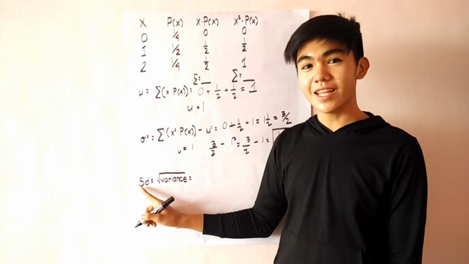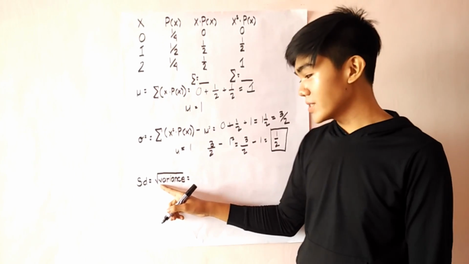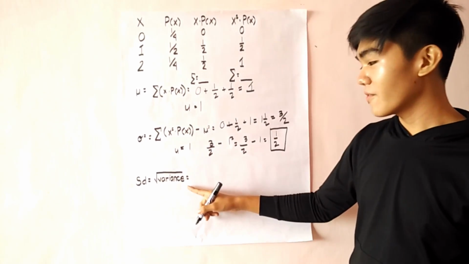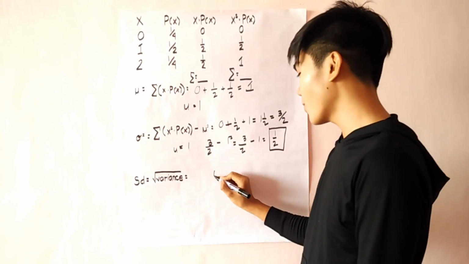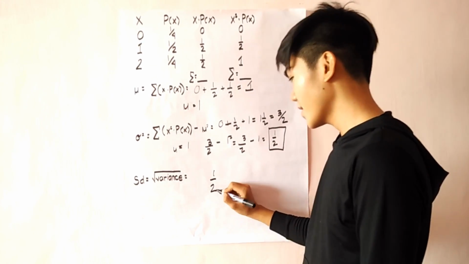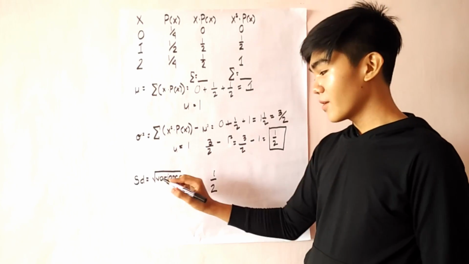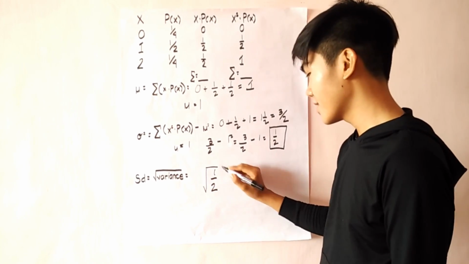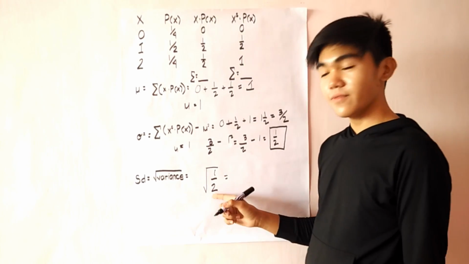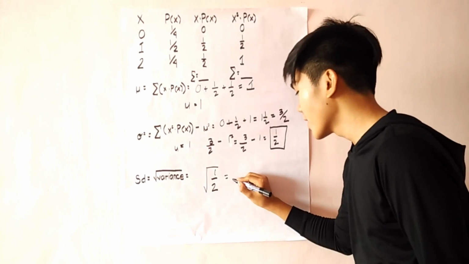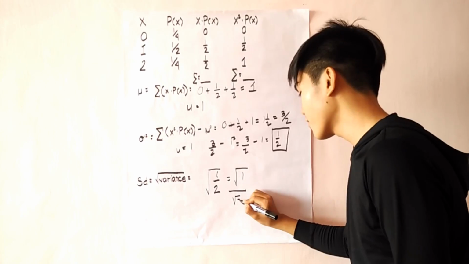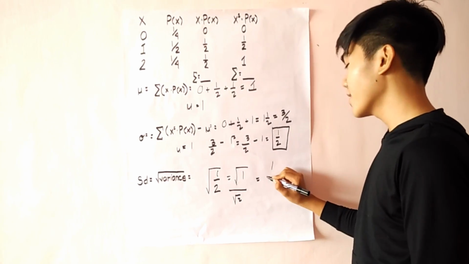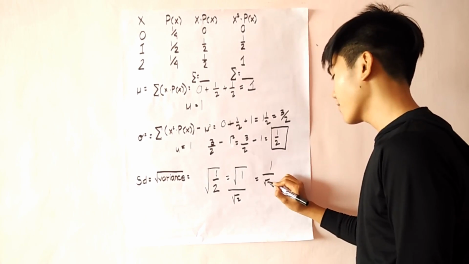Now, for solving standard deviation, we will just take the square root of the value of the variance. Now, our variance is equal to 1/2, and then we will take the square root, and this is equal to the square root of 1 over the square root of 2, which equals 1 over the square root of 2.